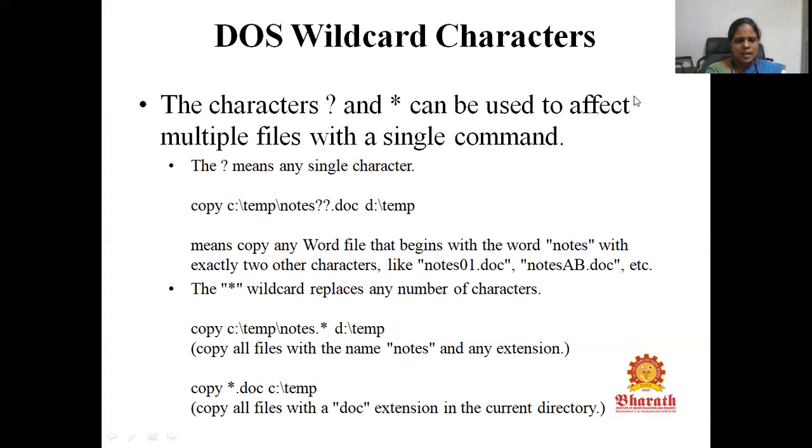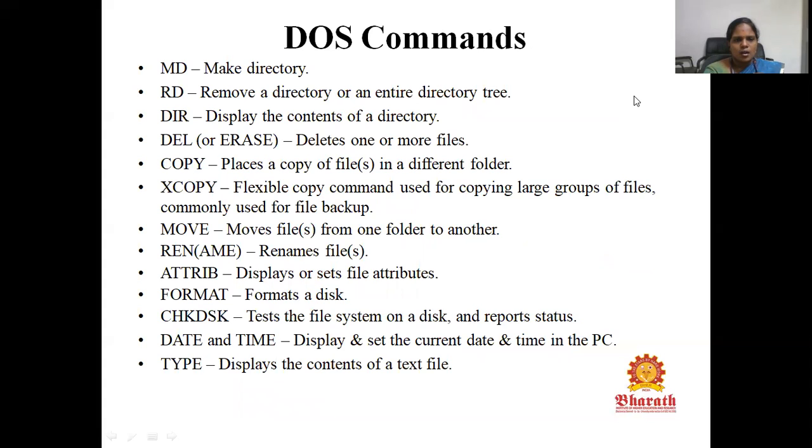The example star.document means it will copy all the files with the document extension, whatever the file name. But if it is a document file of doc type, it will automatically be copied to the temporary location of C drive. So these are the examples.